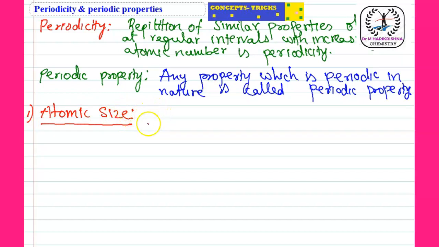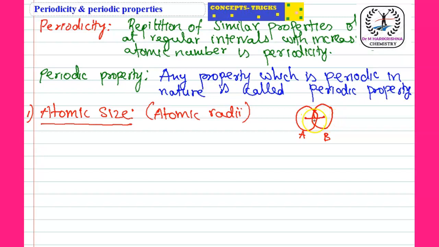So what is atomic size? We can also call it atomic radii. Suppose you take two atoms: this is atom A, this is atom B, this is the nucleus of A, and this is the nucleus of B. The distance between the center of one nucleus and the center of the other nucleus is the diameter.